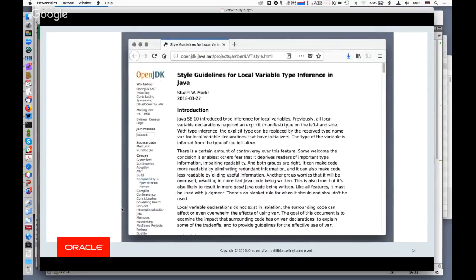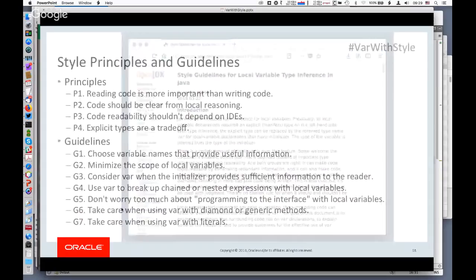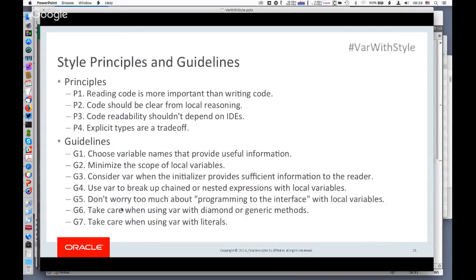This style guidelines document has been up there for several months now. It's been posted on the OpenJDK website. You can see the URL there. That is still valid. I also have the link at the end of the slides, and it's also appeared on Twitter. The link is on the slides, which I will post later on. I'll post them right now. Okay, great. Did you get that URL, Roberta? Yeah, I'll just search it. Yeah, it's not too hard to find.